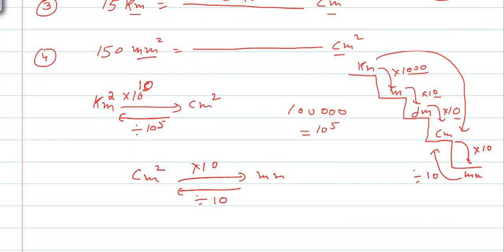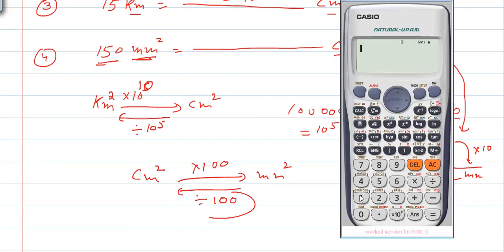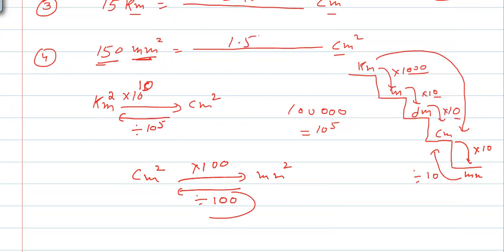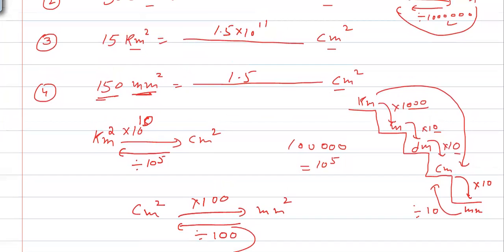Now it's centimeter square, so we will double the zeros. So from millimeter square to centimeter square, I need to divide by 100. 150 divided by 100 is 1.5. So that is understood.